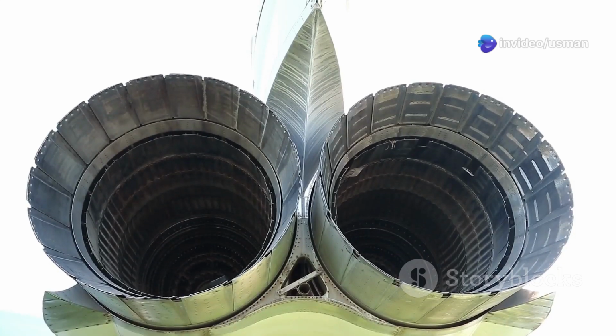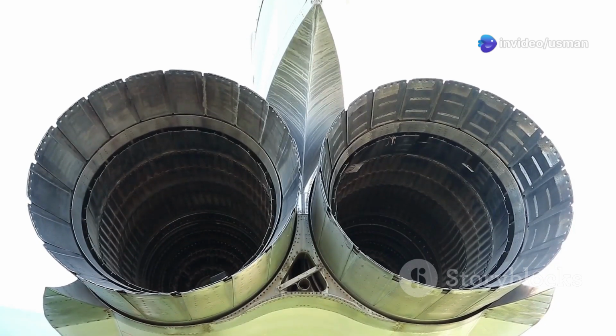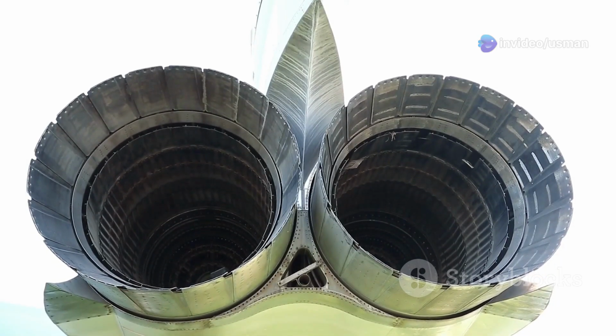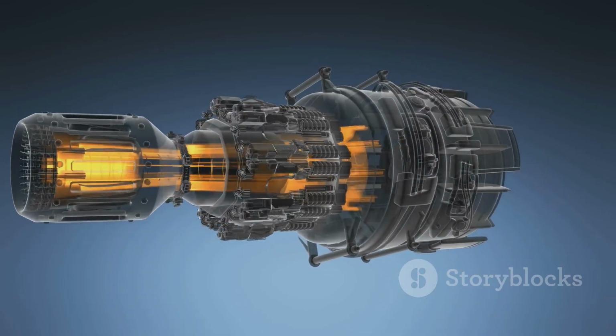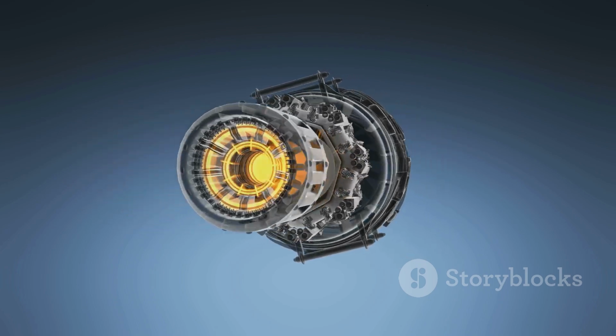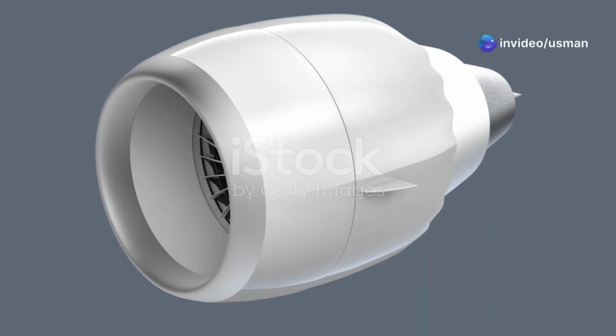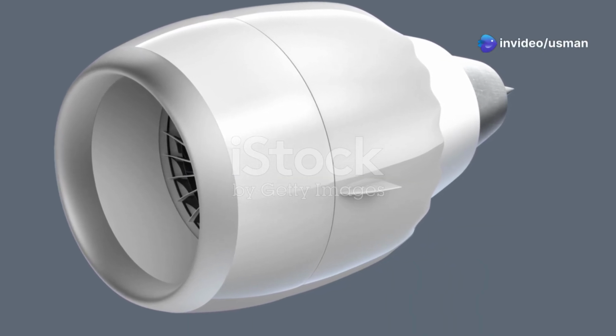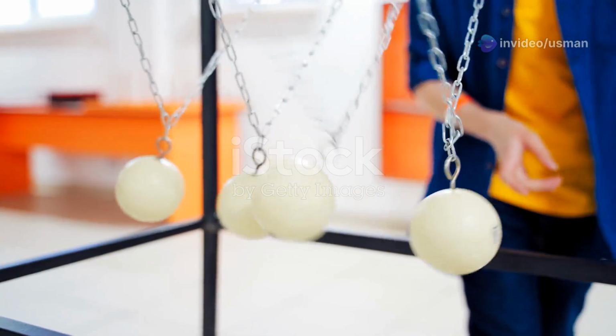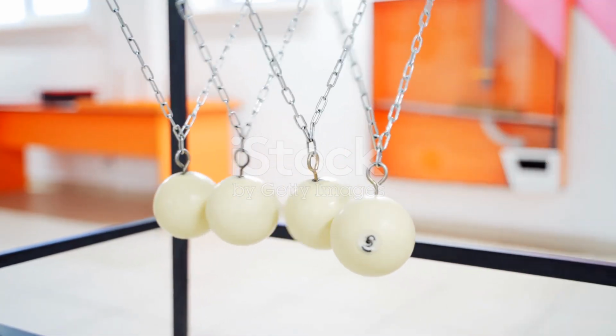This gas is forced out of the back of the engine. This creates thrust, pushing the airplane forward with incredible force. The faster the gas is expelled, the greater the thrust. This principle is fundamental to the operation of jet engines. This is Newton's third law of motion in action. For every action, there is an equal and opposite reaction.